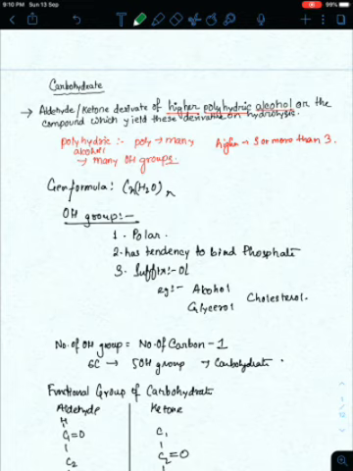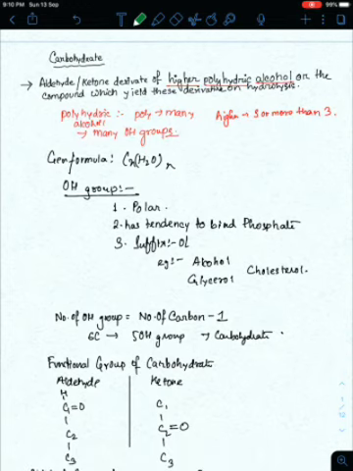Or it can be a substance which does not generally show the features of a carbohydrate. I mean it does not look like a carbohydrate, but upon hydrolysis it yields a carbohydrate. So all of these compounds you can call carbohydrate. It is an aldehyde or ketone derivative of higher polyhydric alcohol, or a compound which yields this derivative on hydrolysis. Now as we discussed, its general formula is Cn(H2O)n.